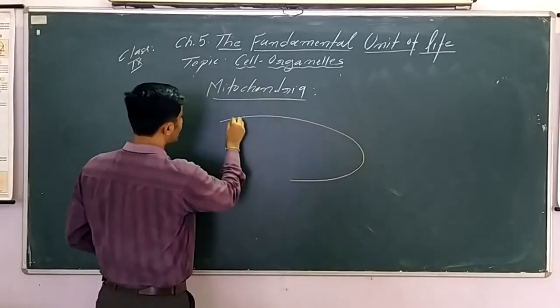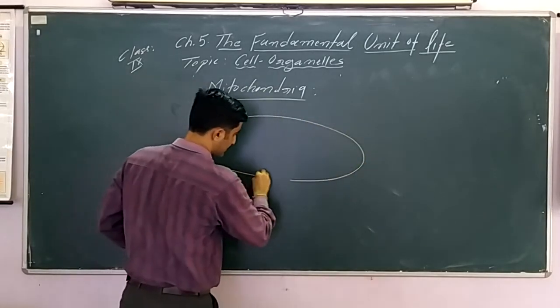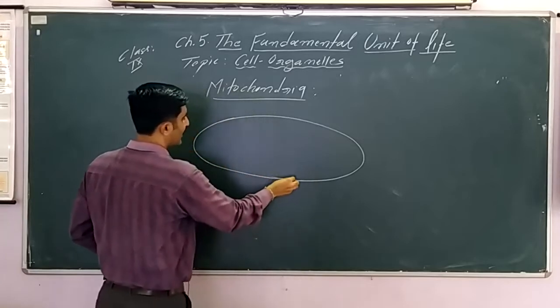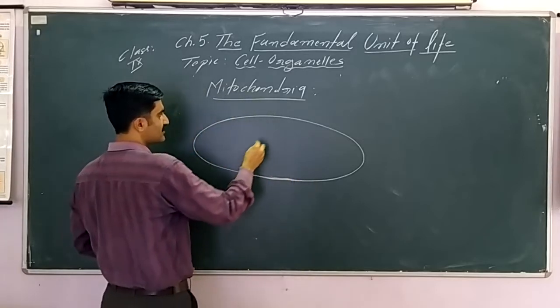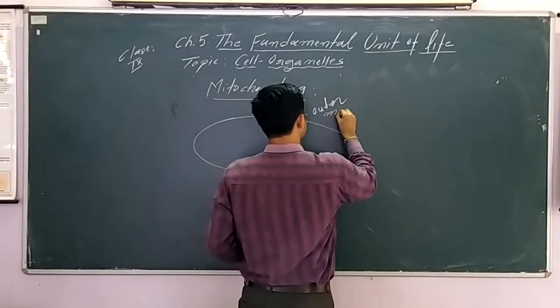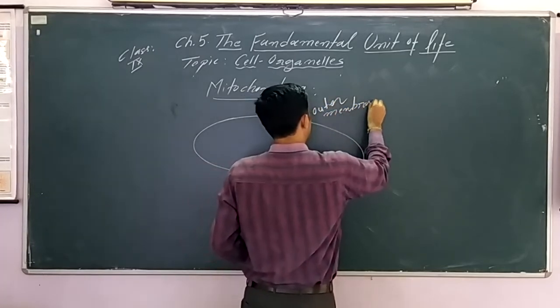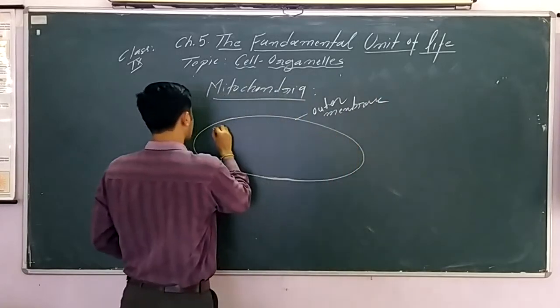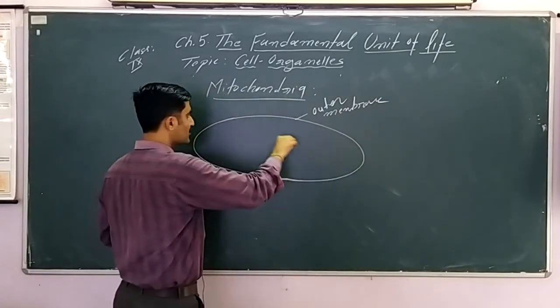Generally, mitochondria is a rod-like or capsule-like structure. So we can mark the outer membrane and the inner membrane. The outer membrane is smooth.